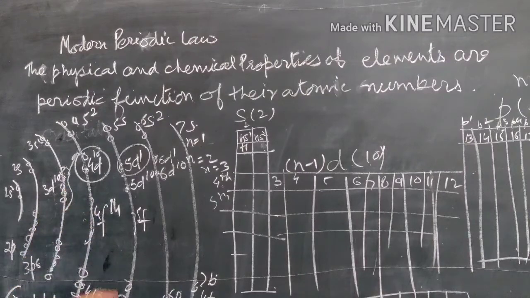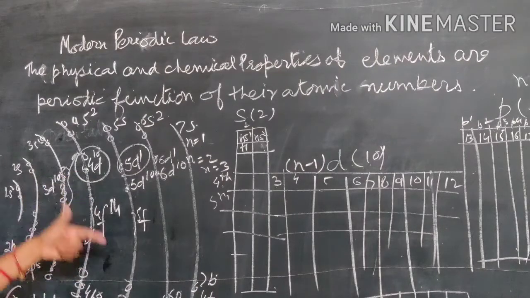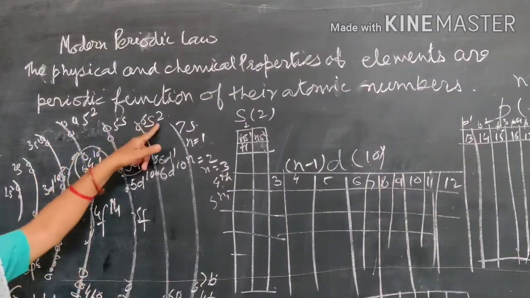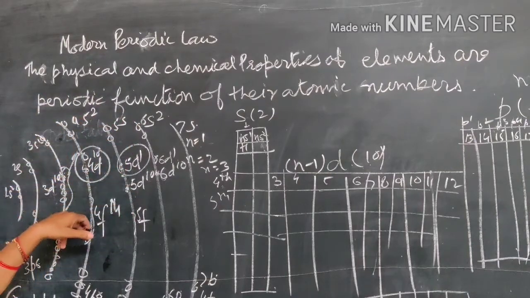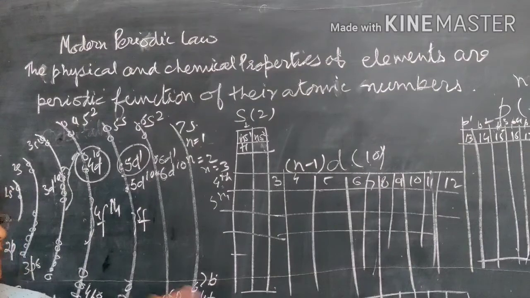In a similar way, in the fifth period there is the filling of 5s, then 4d, then 5p. When there are 8 electrons in the outermost shell, a new shell will start, because the outermost shell cannot accommodate more than 8 electrons. After the filling of 5p, the 6s will start. We go to 6s, then 5d, then the filling of 4f, so we have to fill (n minus 2)f. In the fifth period again there are 18 elements.